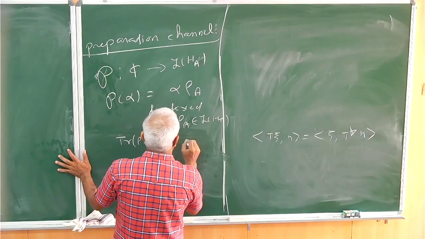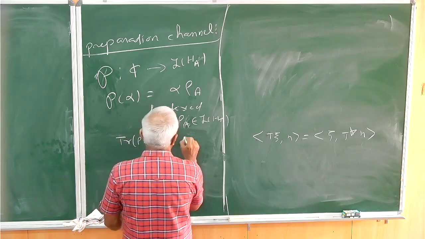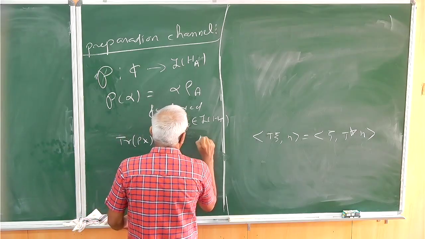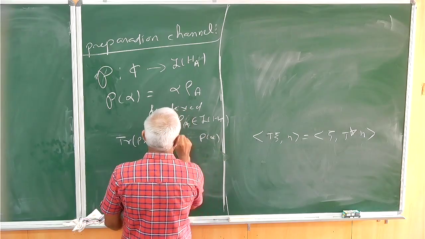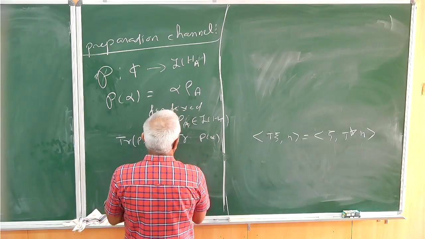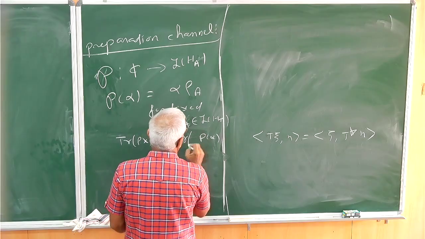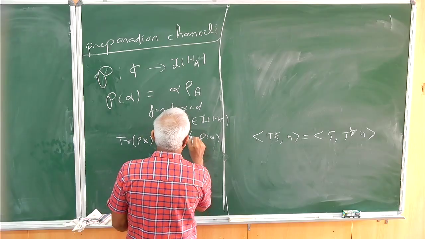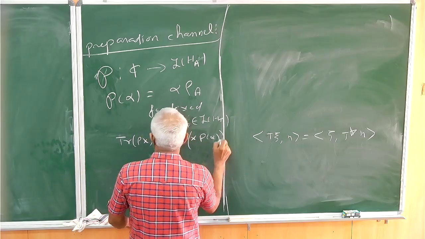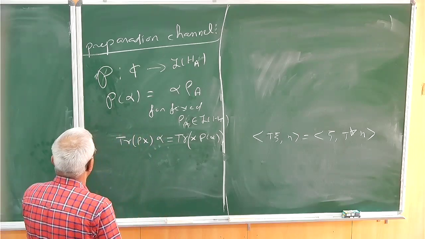Yeah, is equal to P of alpha base of x, right?